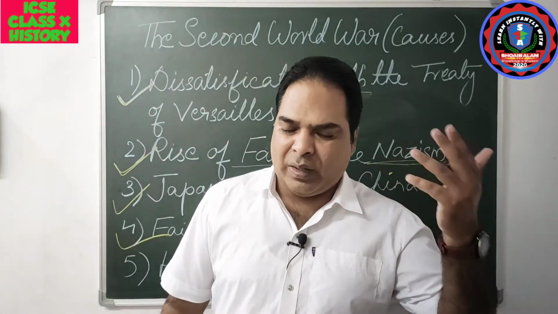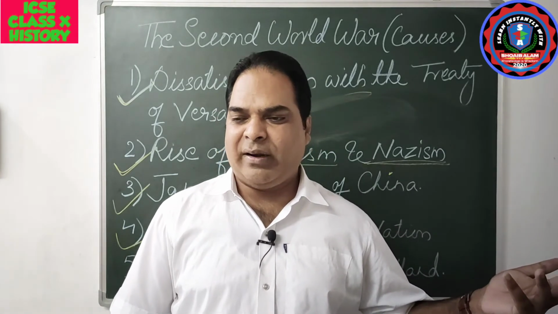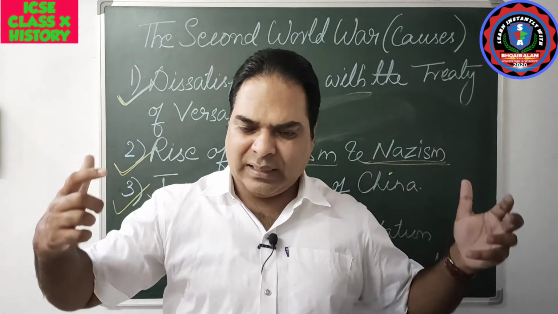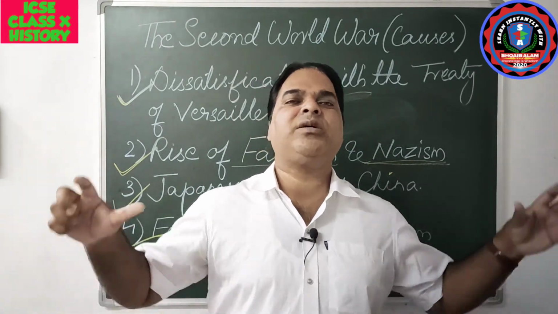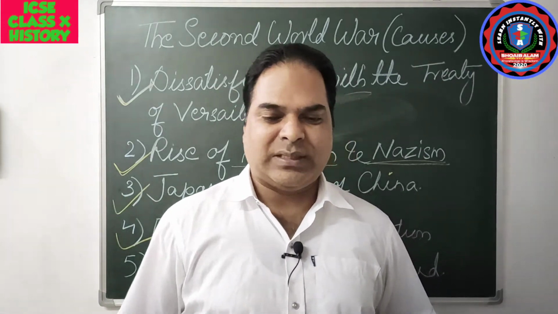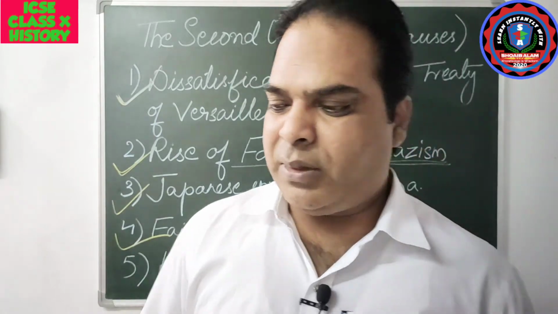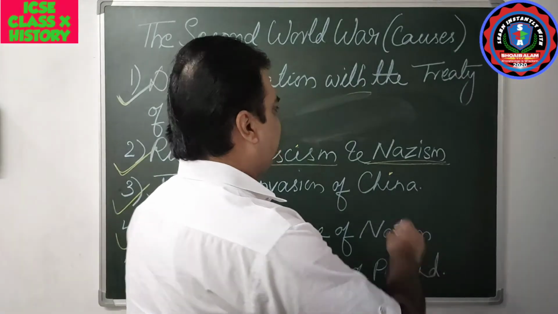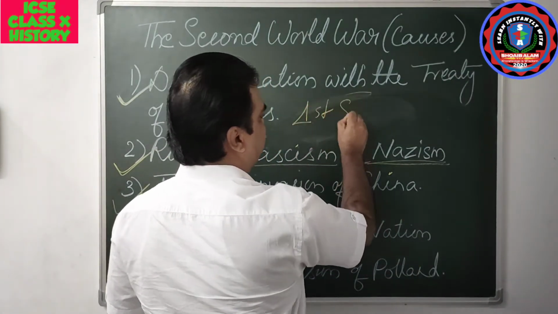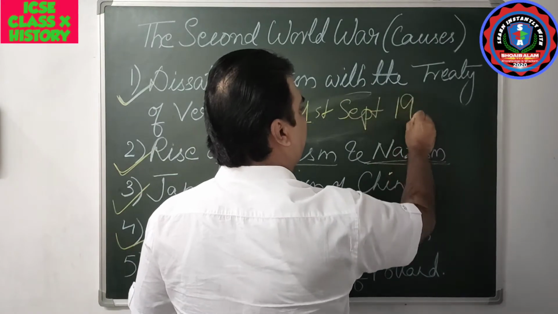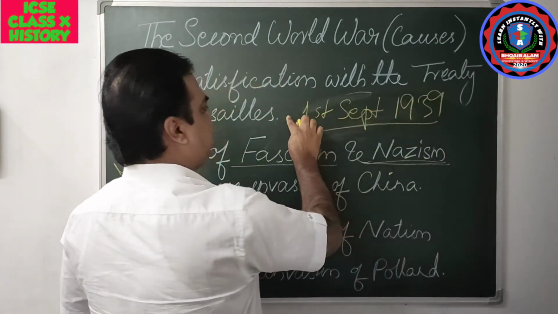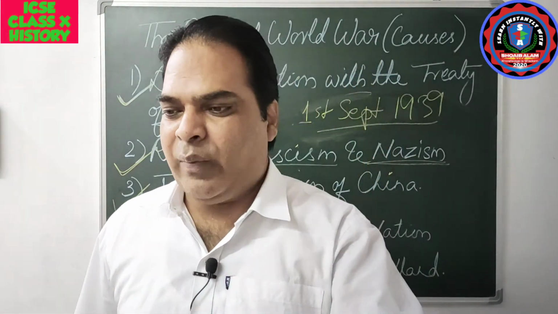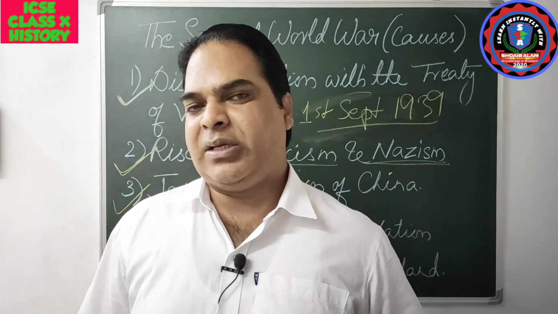Initially they had signed a non-aggression pact with Poland for 10 years. So now the time has come that after annexing Czechoslovakia, they now annexed Poland. Okay, Poland was annexed on 1st of September 1939. So you must remember this date, my dear. 1st of September 1939. This is the date. On 1st September 1939, Germany invaded, or we can say that they annexed Poland.